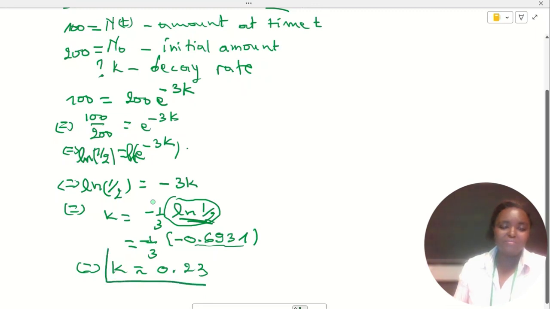So this k is the value that we were asked for.